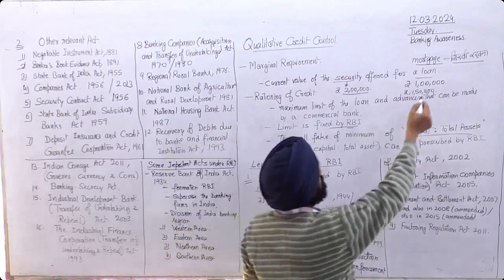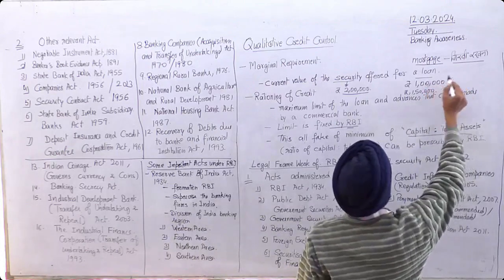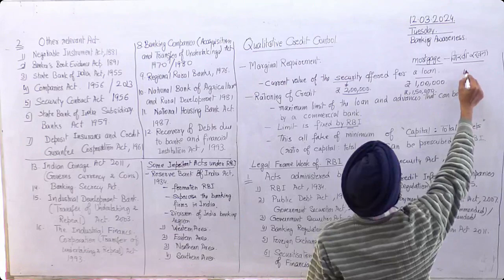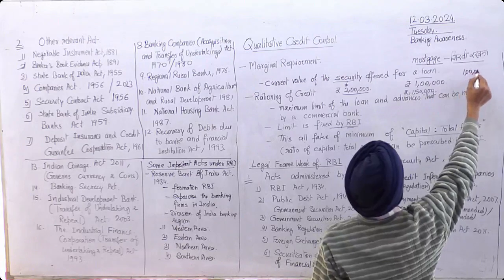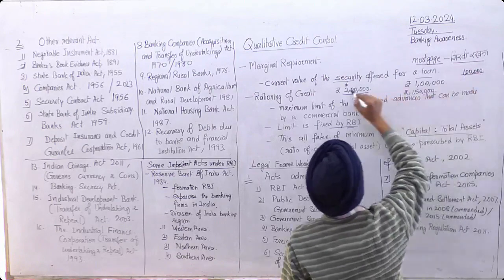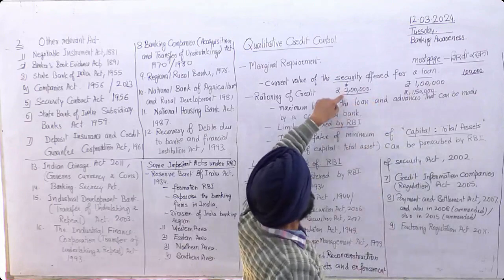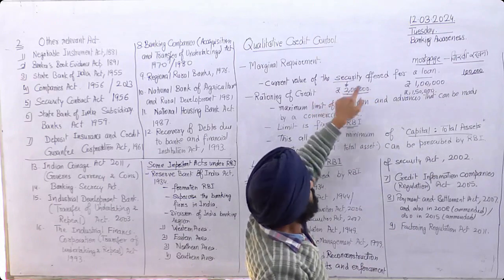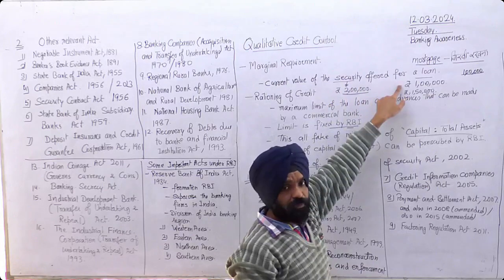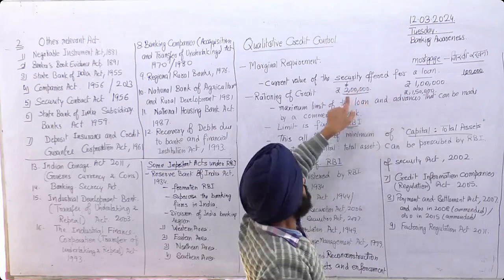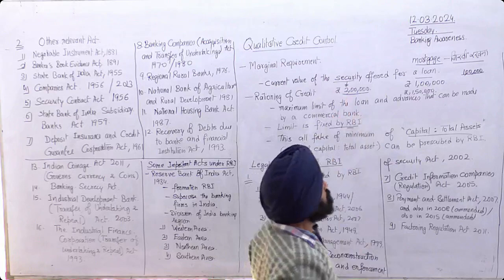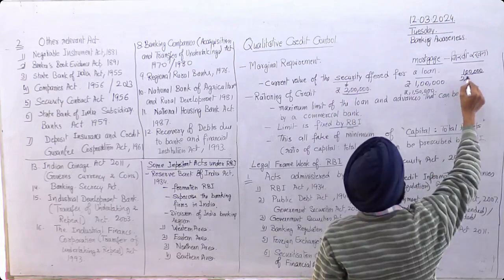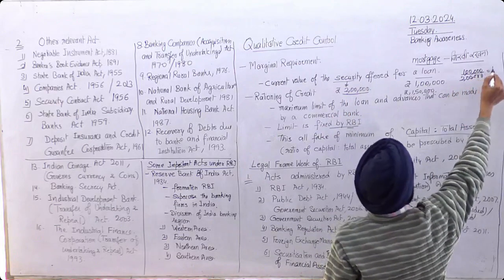In the first case it was 1 lakh rupees, and the bank has 1 lakh rupees with itself as capital, because the total is 2 lakh. Out of that 2 lakh, 1 lakh is given to the person and 1 lakh is with the bank. So 1 lakh divided by 2 lakh is 1 by 2.